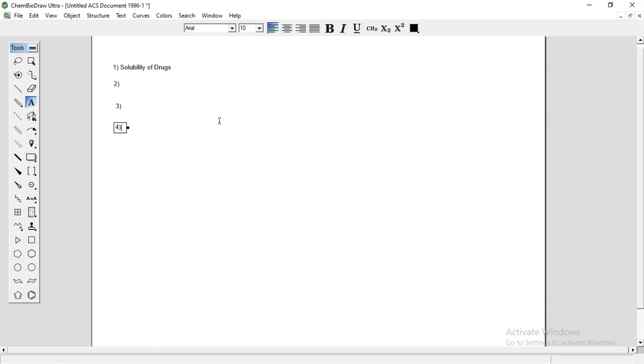Okay, and the mobility of a drug and the presence of acidic, basic, ester and amide functional groups.